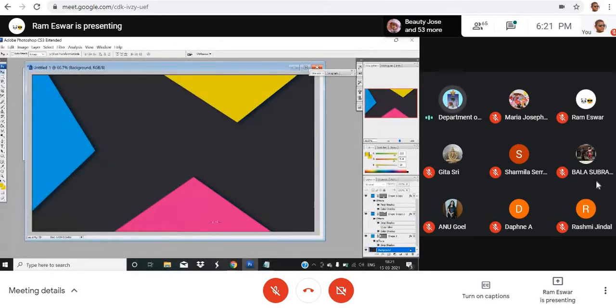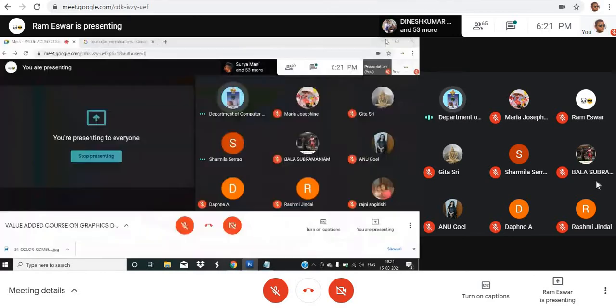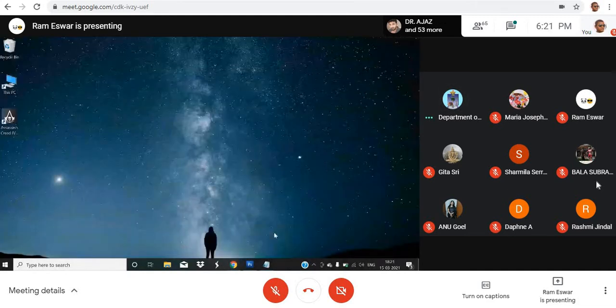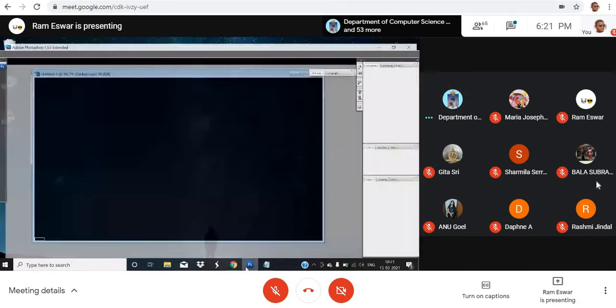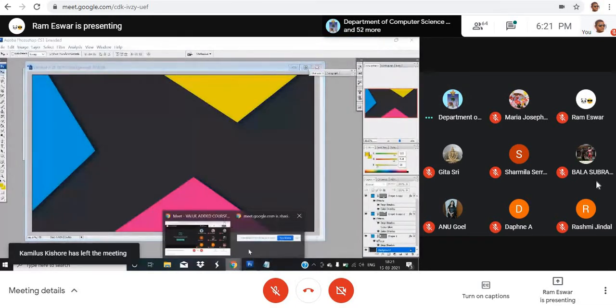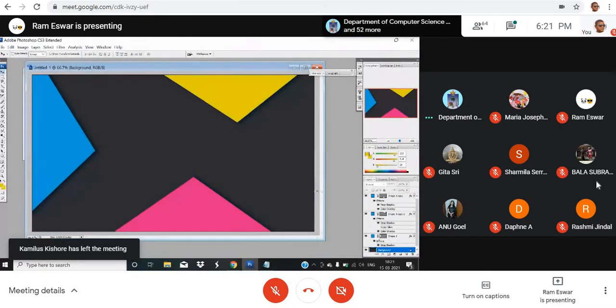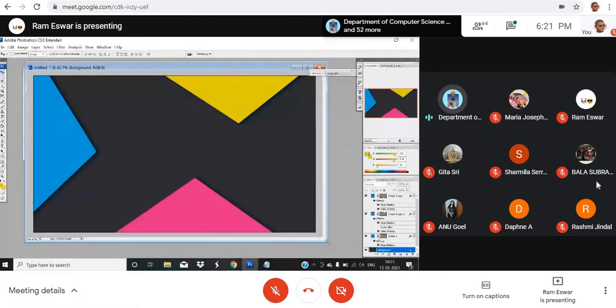No, minimize it. Minimize Photoshop. Just want to check whether you have set it in the backdrop. Minimize that. Have you set it? Is it your own background? I think you have not designed it. Have you designed it, Rameshwar?